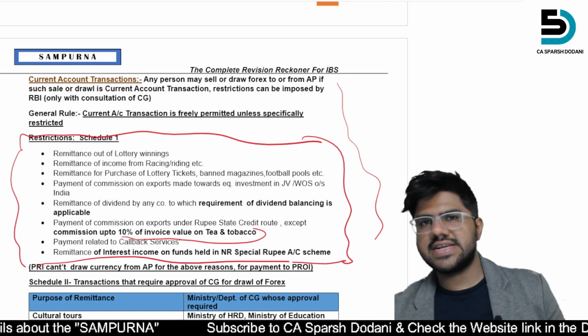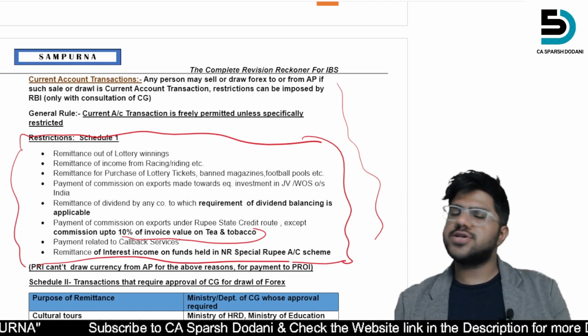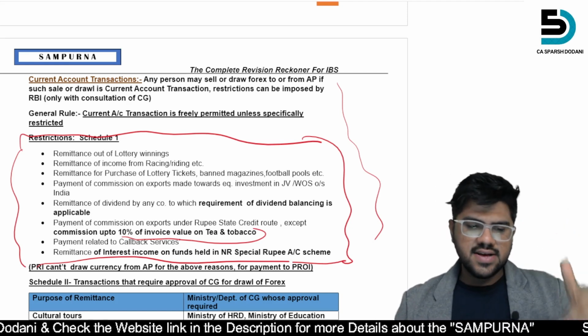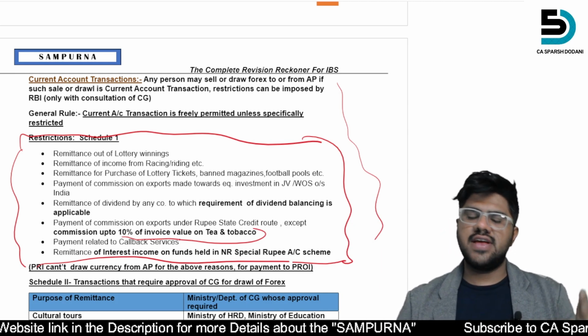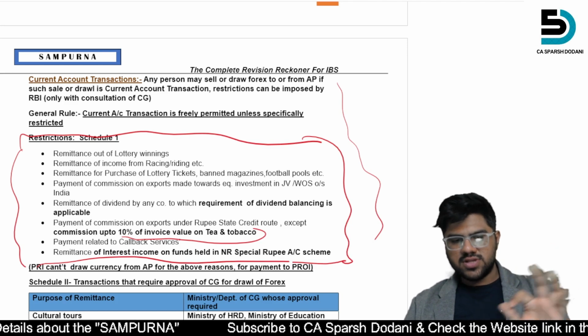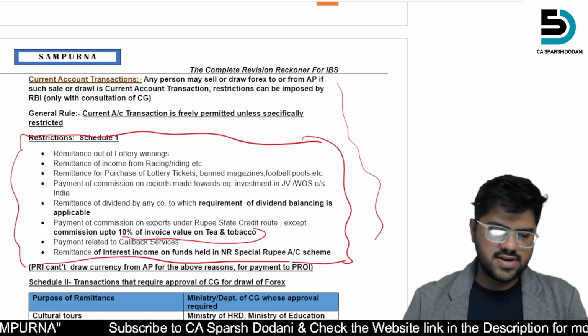There was a question in a case study in which there was 20% commission paid, but as per the current account transaction schedule 1, sorry, 10% of the invoice value on tea and tobacco is allowed under the rupee state credit route. So this was the question asked. So this is an important thing for you.